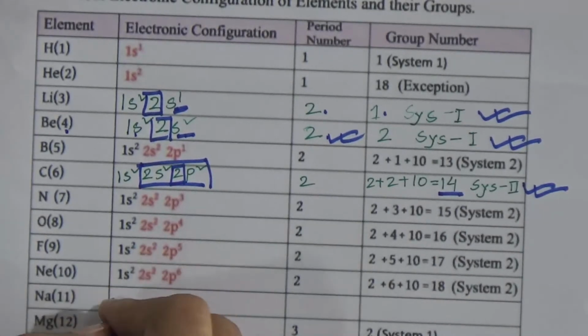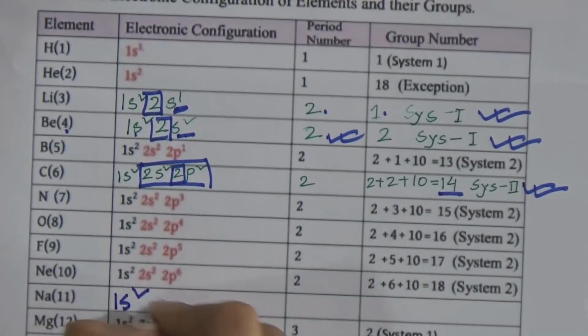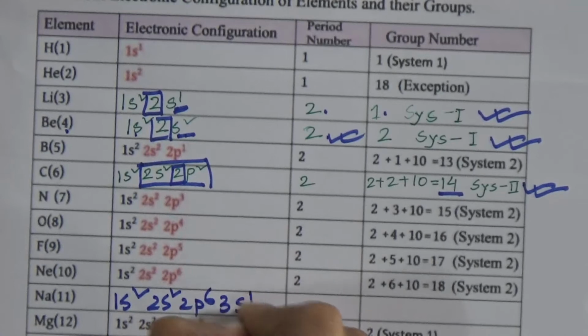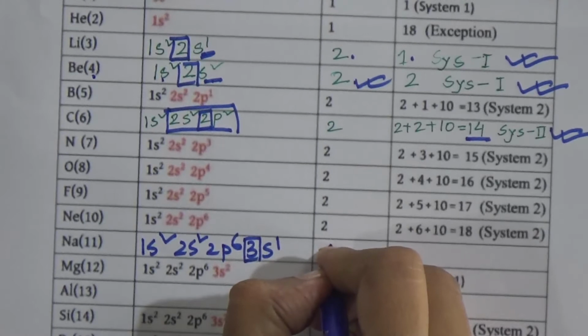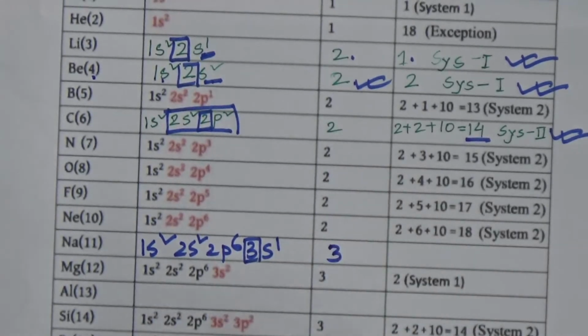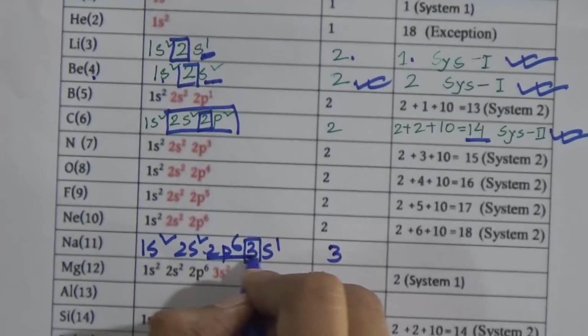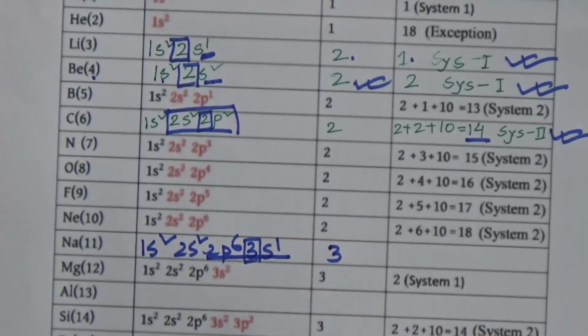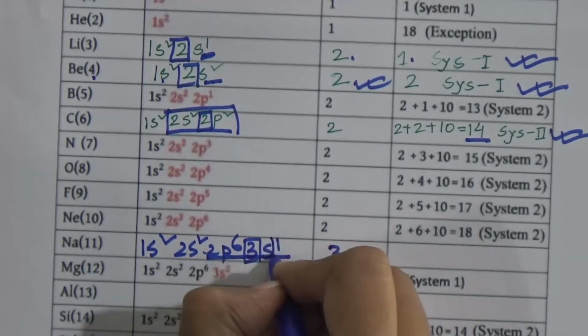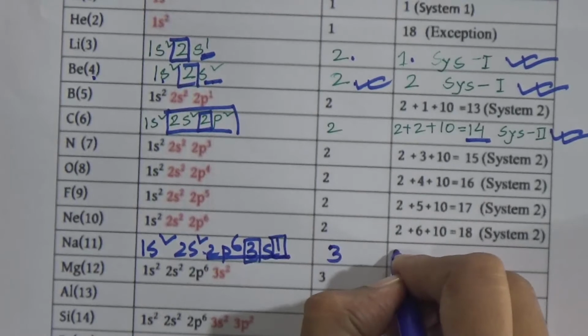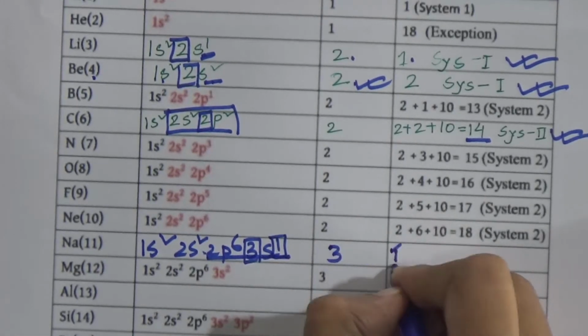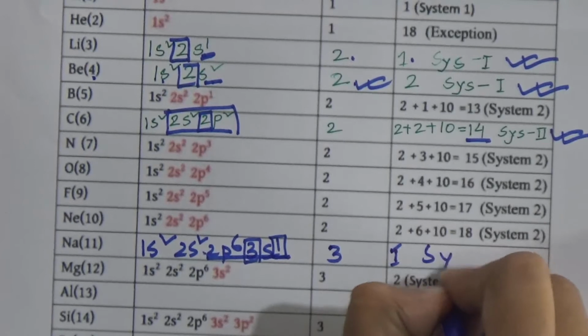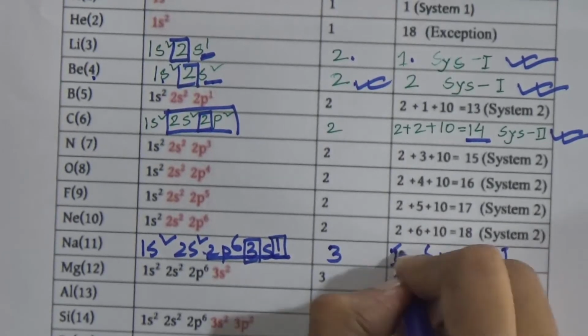Now come to sodium. It has 11 electrons, 1s2, 2s2, 2p6, 3s1. Now this 3 is the period number, and how will we find the group? The last orbital is s, so it will stay in the first group, and it follows system 1.